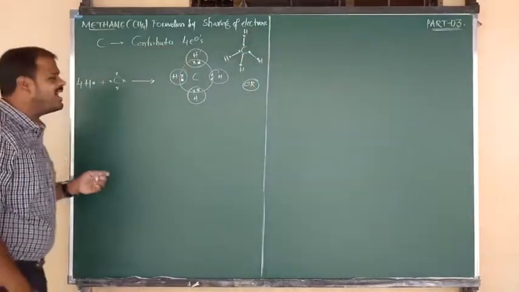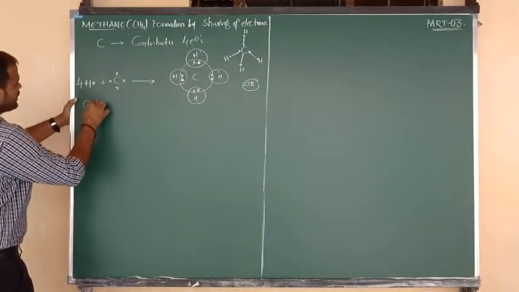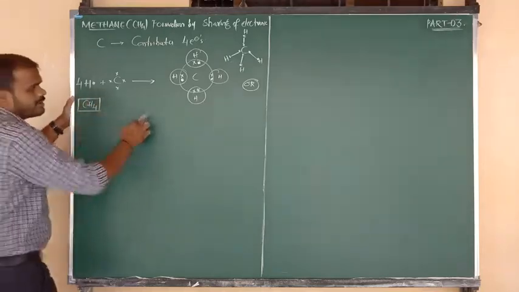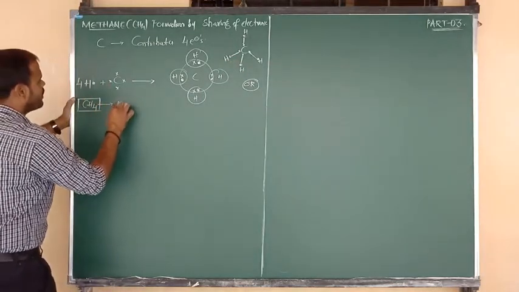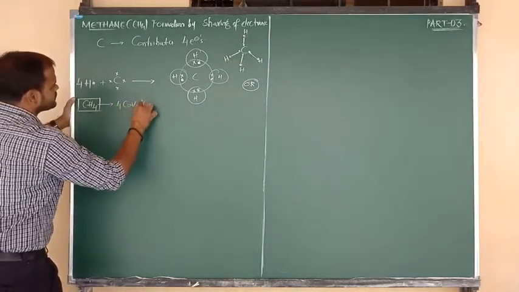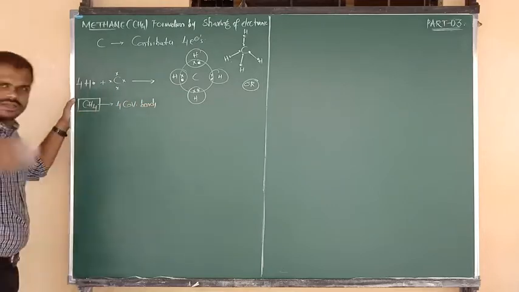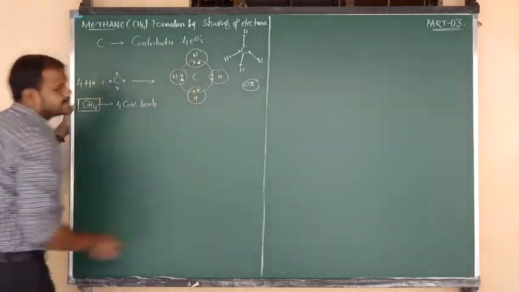Finally, the methane formula is CH4. So in the methane molecule, around carbon, four hydrogen atoms are there, which means methane can form four covalent bonds. The number of covalent bonds in methane is 4, by the sharing of 4 electron pairs.